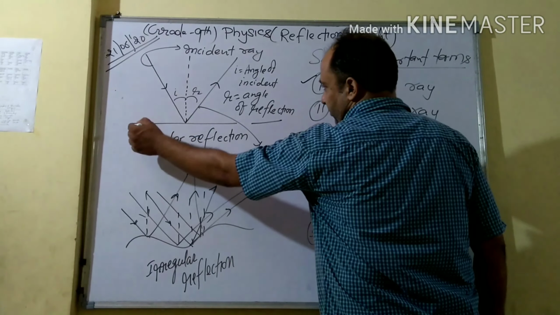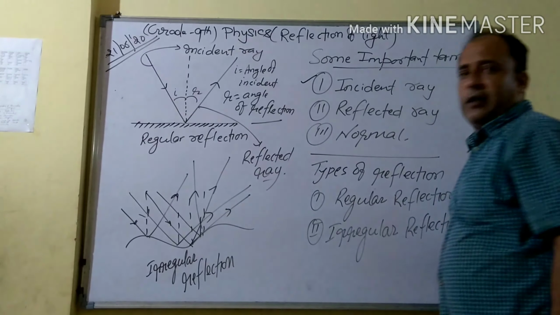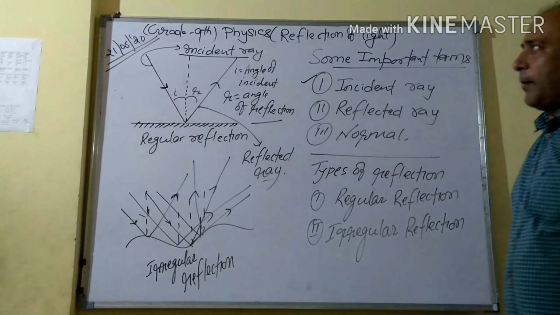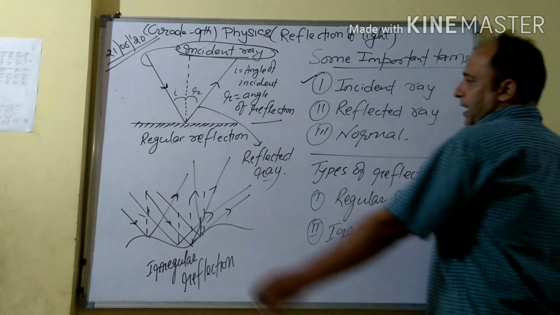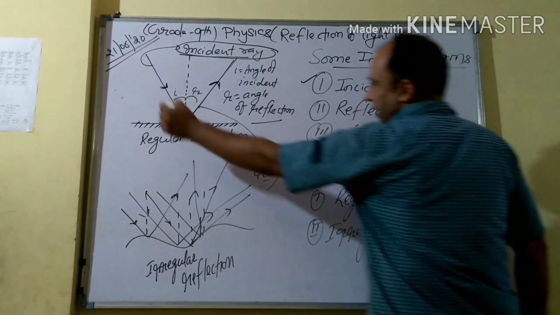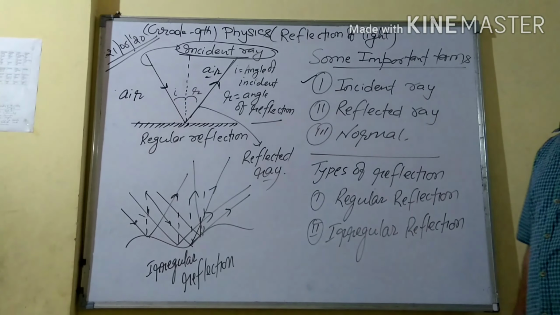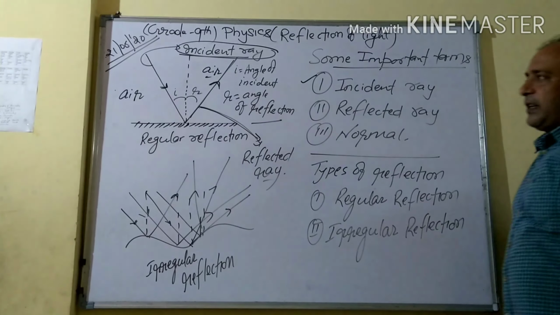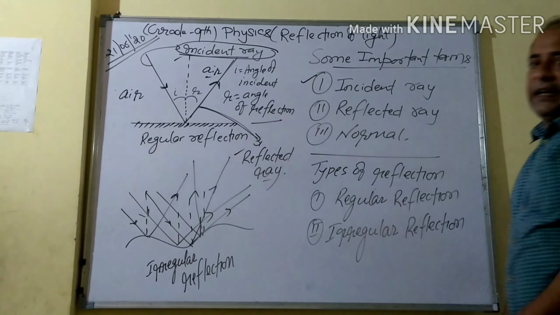Suppose here I have drawn a diagram. This is a reflecting surface like this. Light rays strike on its surface, and this ray is called incident ray. I have written here at the top. Look at here, this is incident ray. Again, after striking on this reflecting surface, rays return back to the same medium. Suppose I take the medium here as air. So here also the medium is air. So it returns back in the same medium. So this is called what? Reflected ray. One ray is incident ray, another ray is reflected ray.